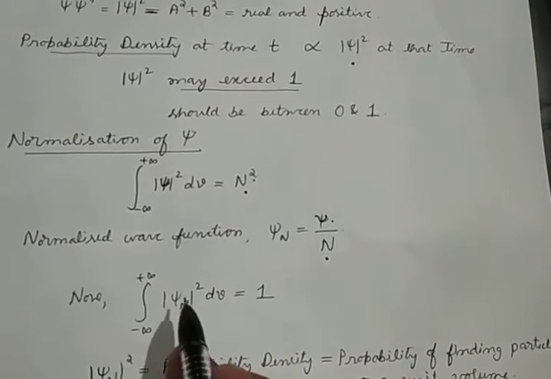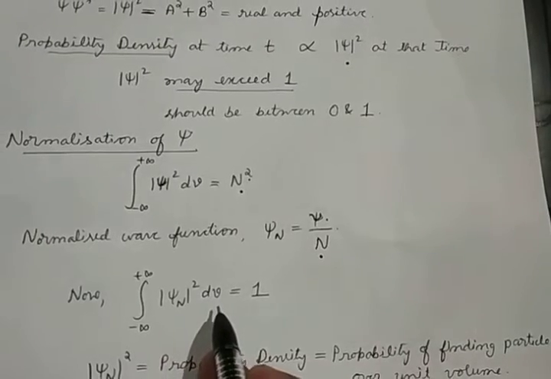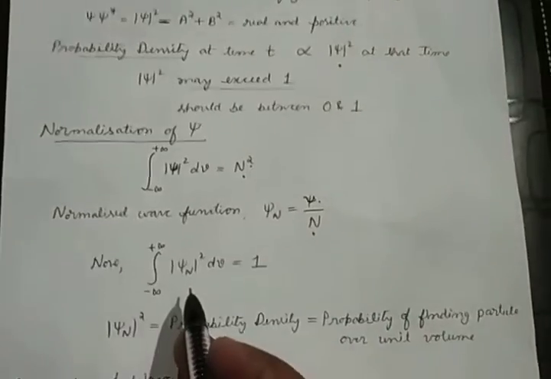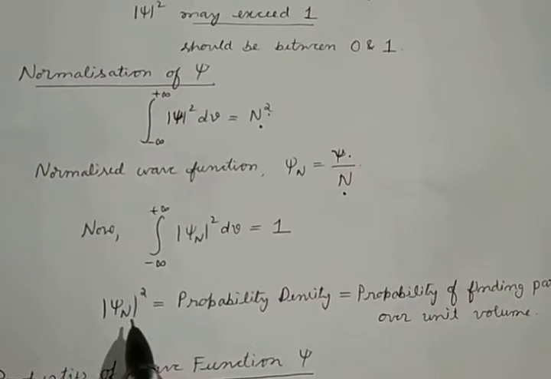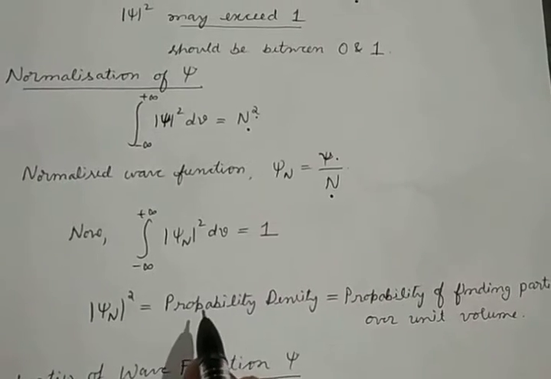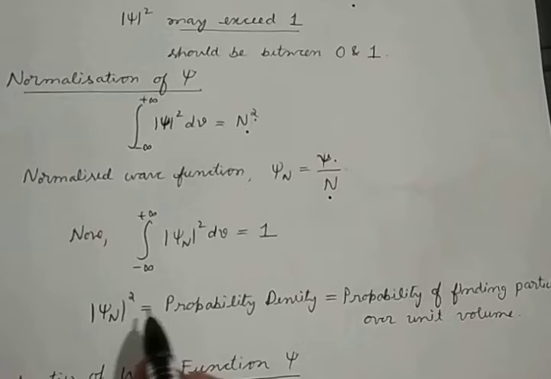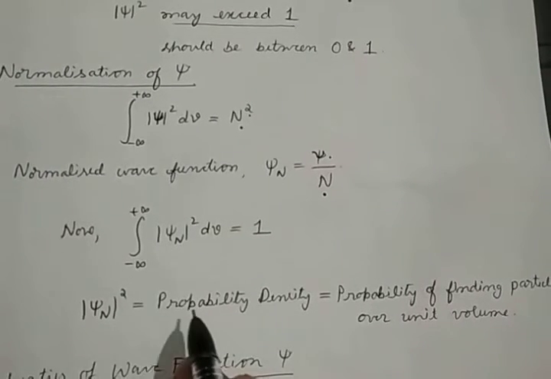Therefore now we see that if I take the integral of mod psi_N square dV, it is equal to 1. So this process is called normalization.